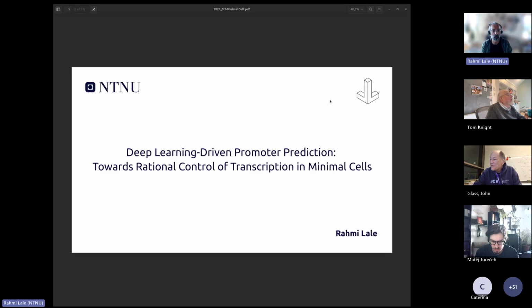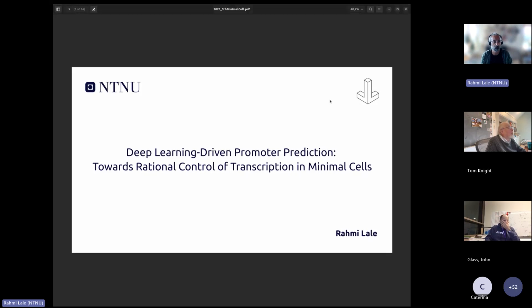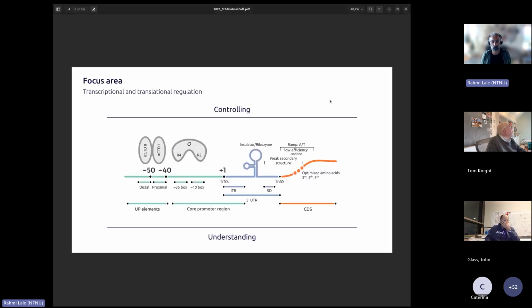Right, so I'm going to talk about our efforts on developing different approaches for promoter prediction. My lab mainly focuses on transcription, translation, and regulation in different microorganisms. Simply put, we have fundamental discoveries where we're trying to understand how these processes operate. And in terms of machine learning and computational approaches, we're trying to control as much as we can, to understand what these regulations involve.